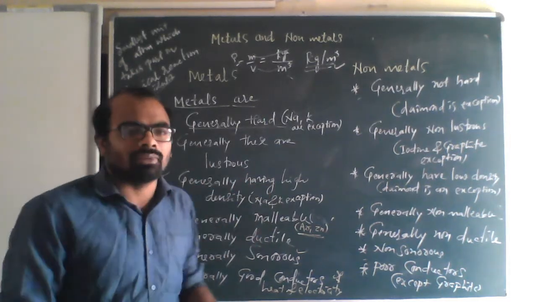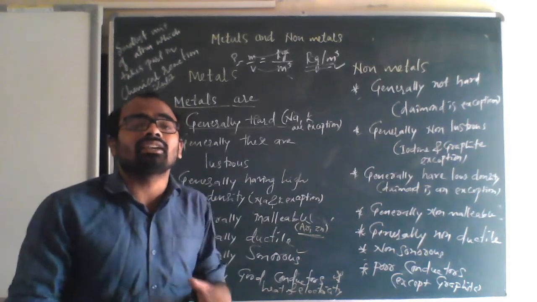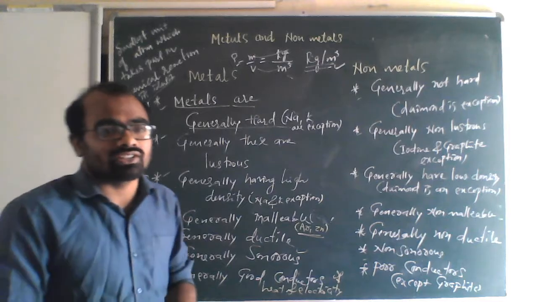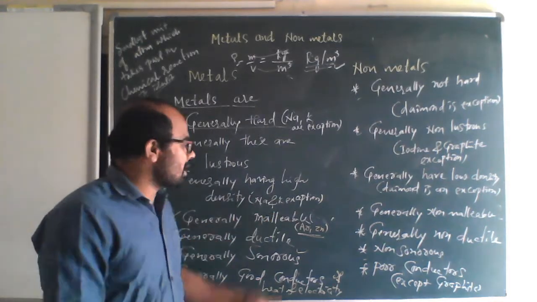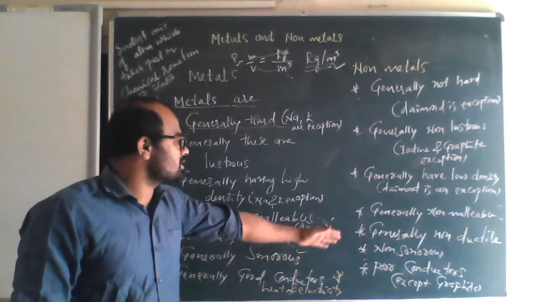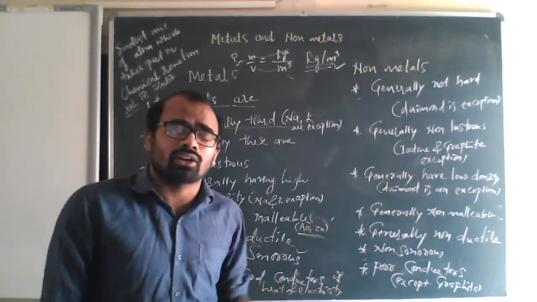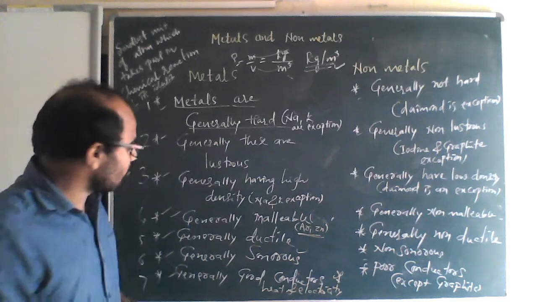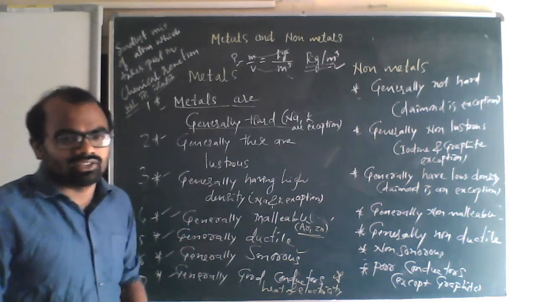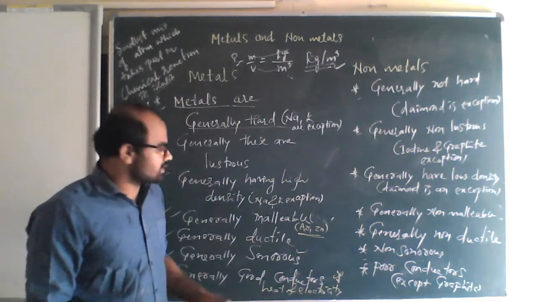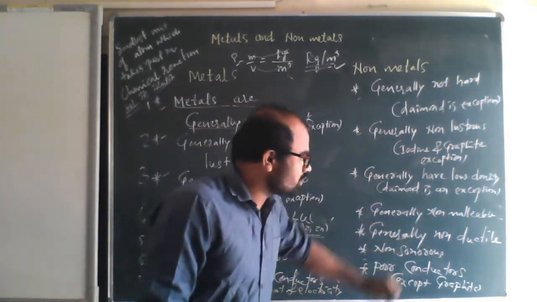Generally metals are malleable and can be beaten into thin sheets. We can see copper sheets, iron sheets. Arsenic and zinc are exceptions. Non-metals are non-malleable, meaning you cannot beat a non-metal into thin sheets. Metals are ductile, they can be drawn into wires for the flow of electricity, but non-metals are non-ductile.